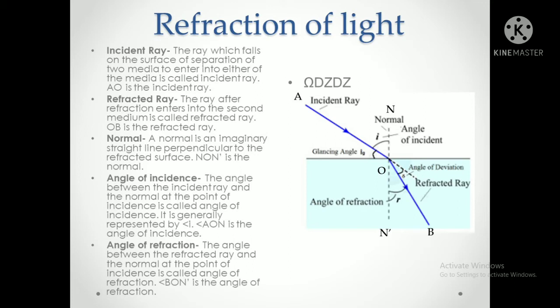Angle of refraction is what? The angle between the refracted ray and the normal at the point of incidence is called the angle of refraction. So angle BON dash is the angle of refraction.